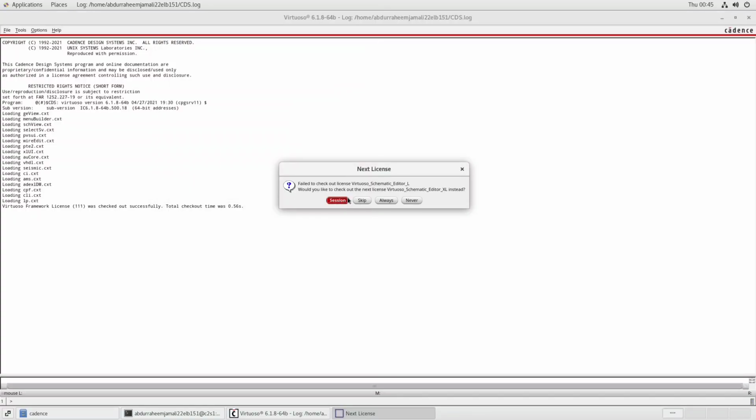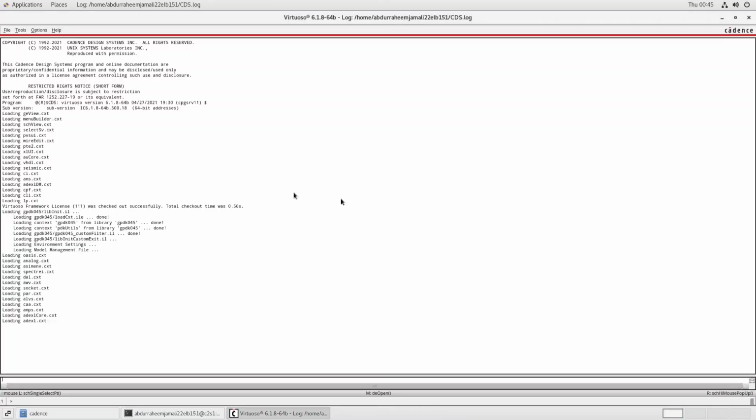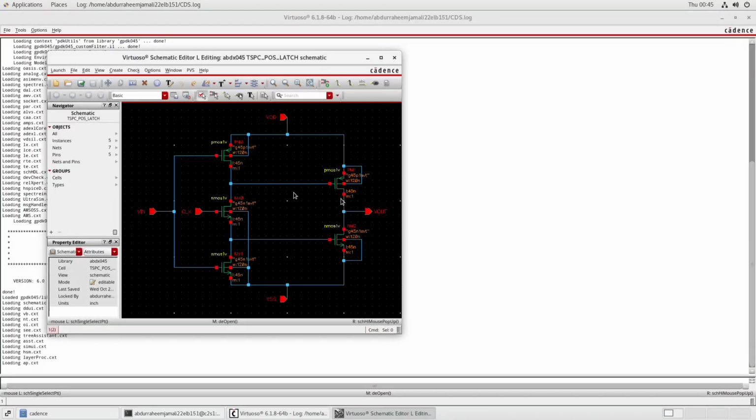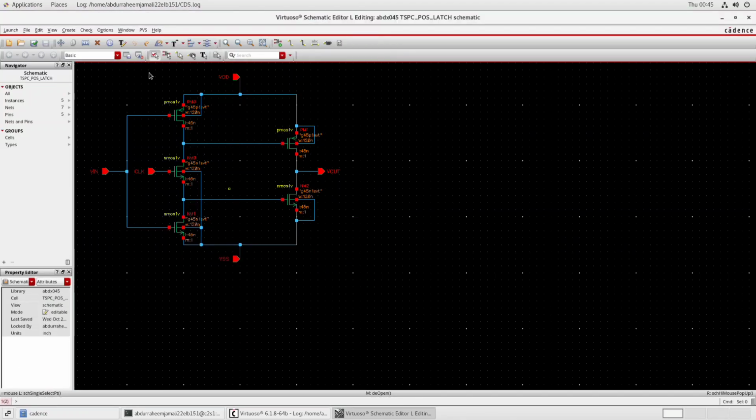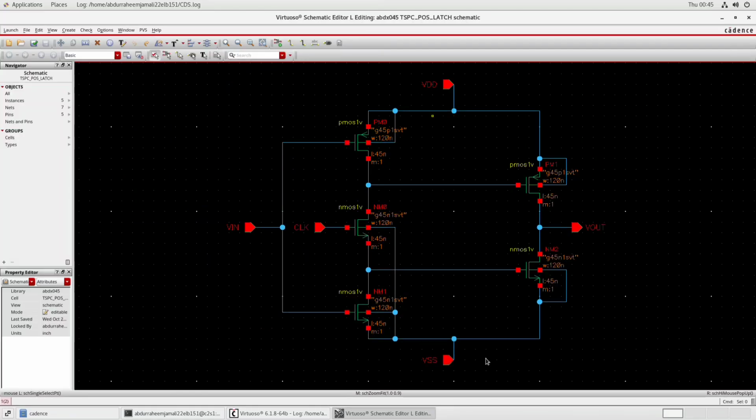Now click on session, and now maximizing it. Here we have our TSPC positive latch. First of all, I will press F so that it perfectly aligns with the screen.